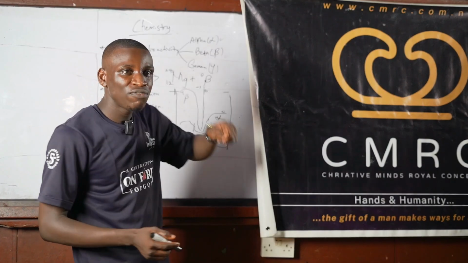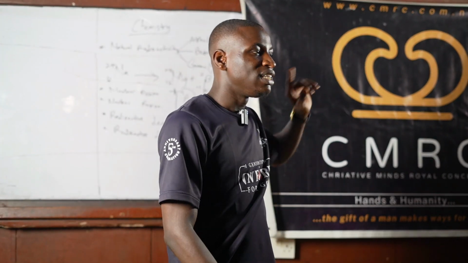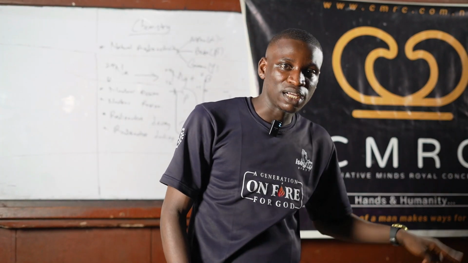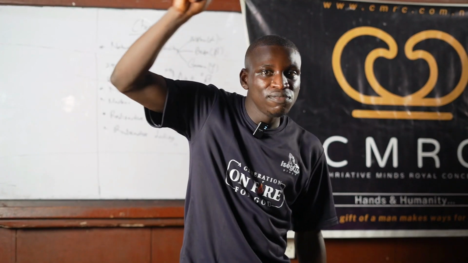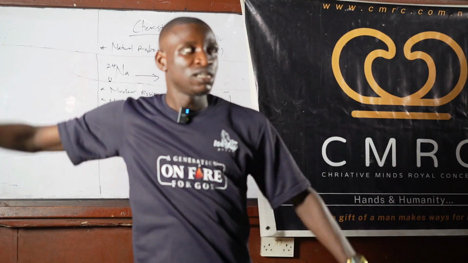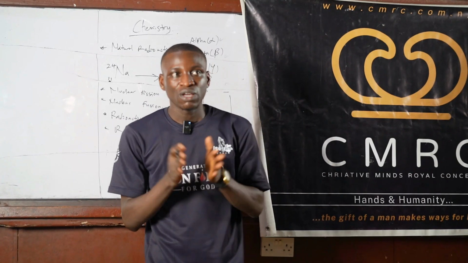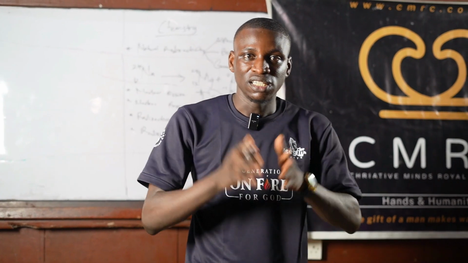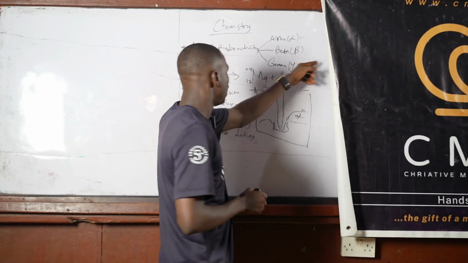So alpha particles are positively charged. That means they will be deflected towards the negatively charged pole of the magnet. Beta particles are negatively charged, which means they will be deflected towards the positively charged pole of the magnet, in order to fulfill the law that unlike charges attract, while like charges repel. Are you getting me now? So that's that about beta emission.